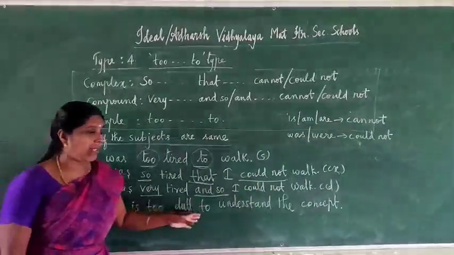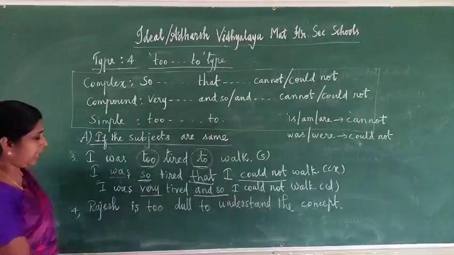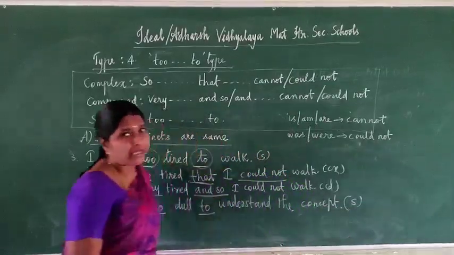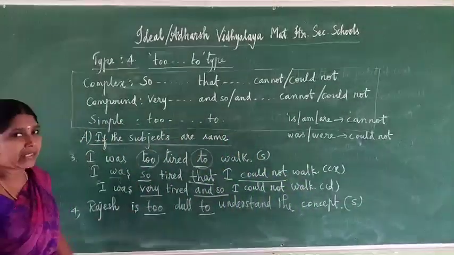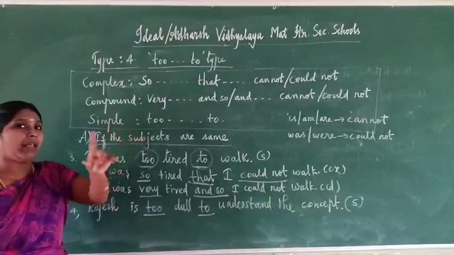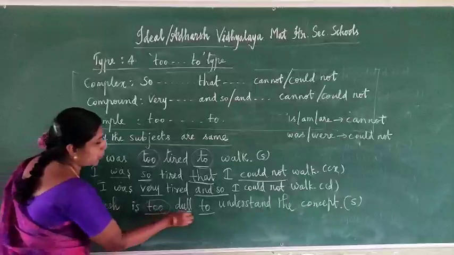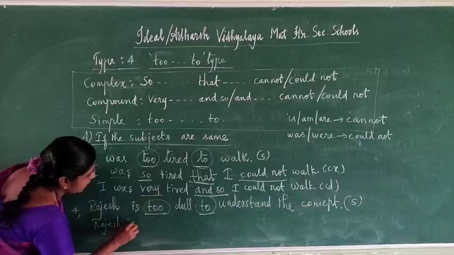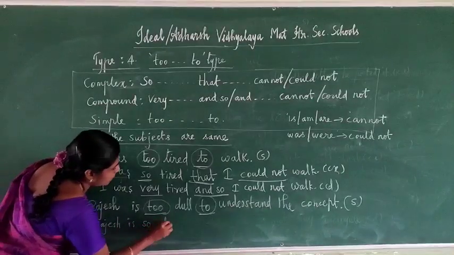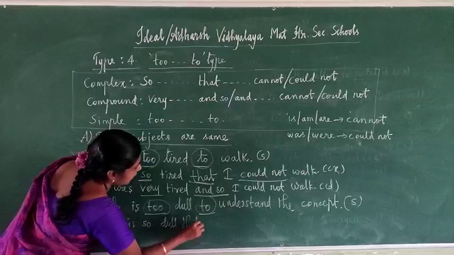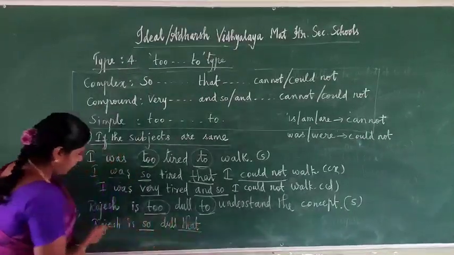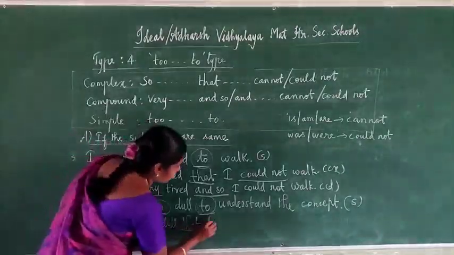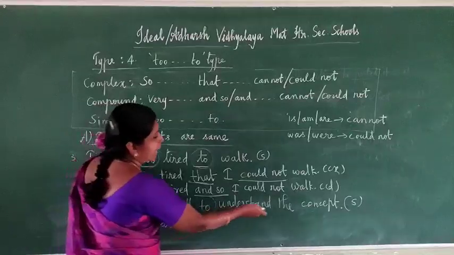Come to the sentence. Rajesh is too dull to understand the concept. Here underline too. What type of sentence? Simple sentence. Now we have to change it into complex. Complex means the keyword so that, cannot or could not. So now remove this word too. Write down Rajesh is so dull. Then write down the conjunction word that. So dull that. Here again we have to write a subject. For Rajesh, a boy, write down he. Pronoun. That he.